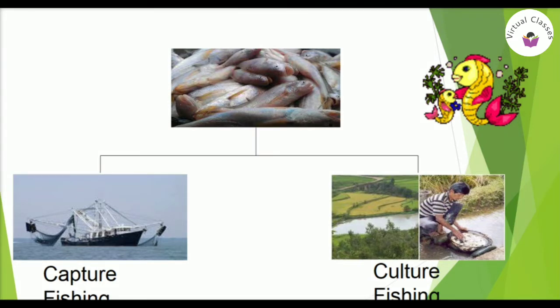First is capture fishing and second is culture fishing. Capture fishing, as the name suggests, is capturing fish from natural resources like seawater or fresh water. And culture fishing involves culturing the fish in small enclosures.